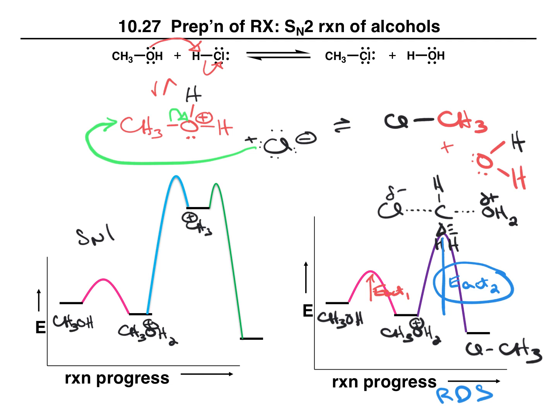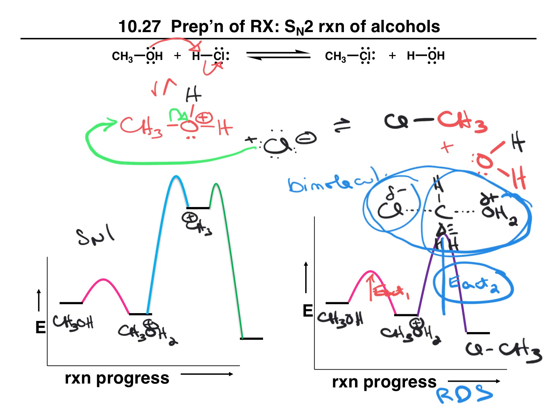And if we look at the transition state for the rate determining step, we see that there are two molecules involved. So two molecules involved in the transition state of the rate determining step. That means this is a bimolecular reaction step.